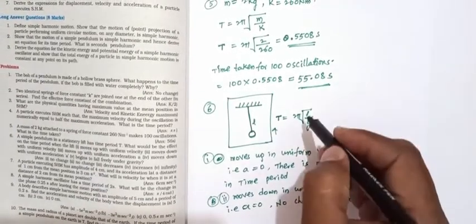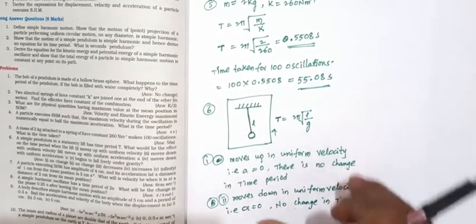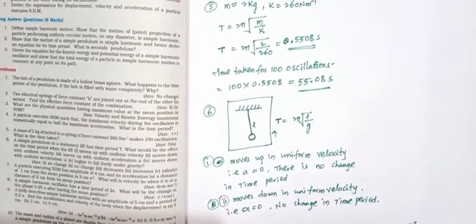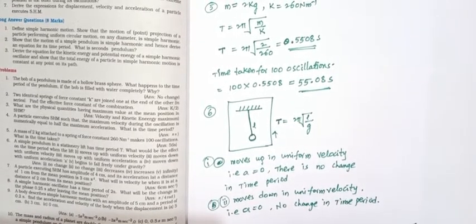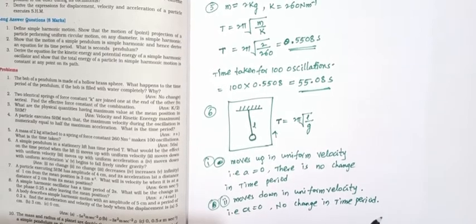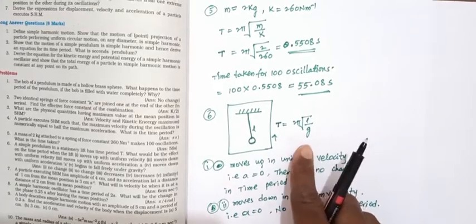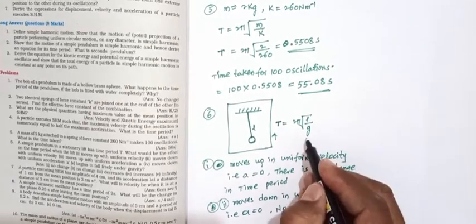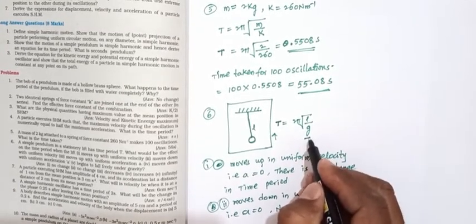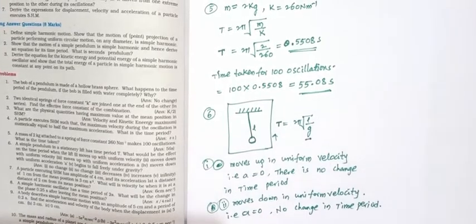Because when it moves downward, the relative acceleration is g minus a. Here a equals 0, so g minus a equals g. The acceleration doesn't change, so the time period also doesn't change.